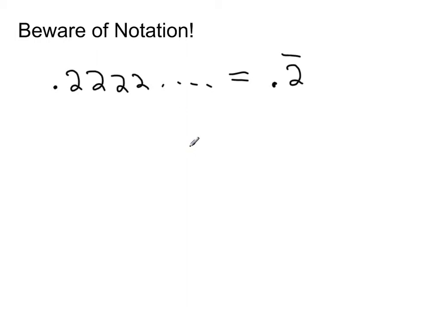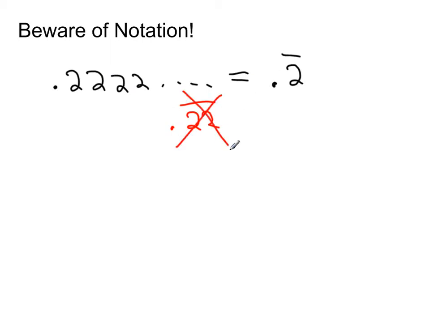It is not good to write 0.22 with a bar over top. That's repetitive. We already are writing a repeating notation. We don't need to repeat what's already been said. It's silly. 2 repeating is just saying the same thing as 2 repeating.